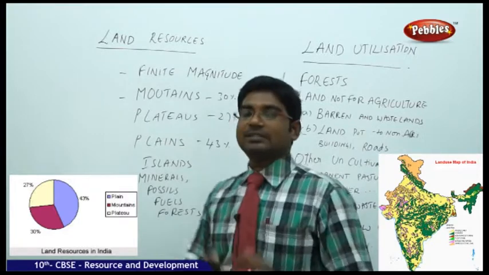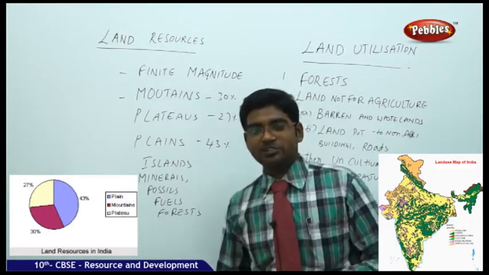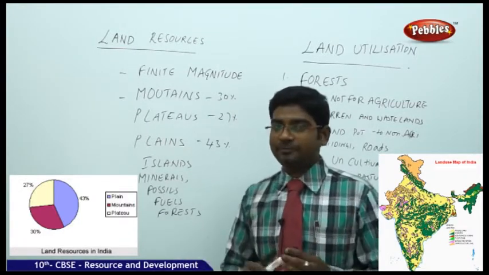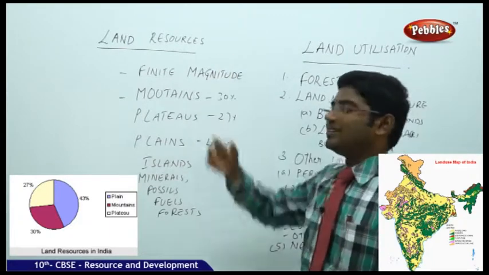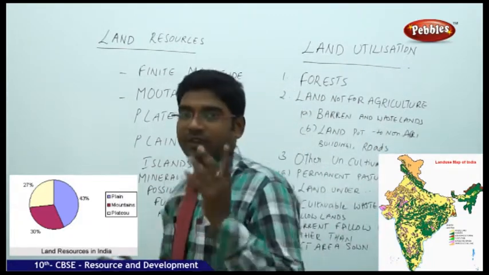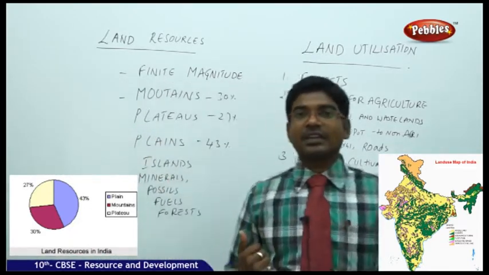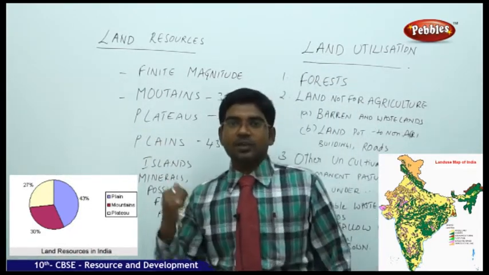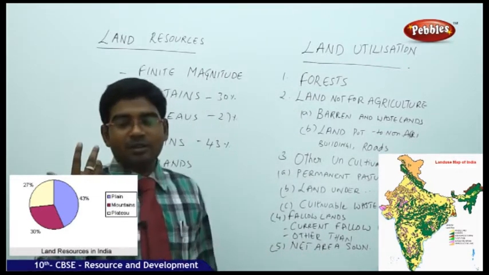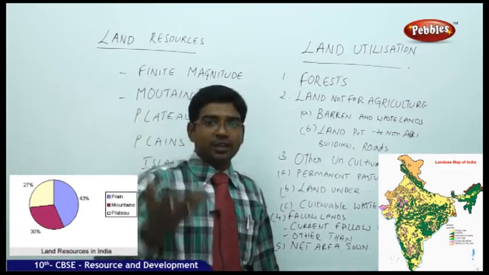Now we shall discuss how the land pattern is being used in various corners of India. Let us see how land is called a resource. We have seen in the previous part of the lesson the various categorizations of resources, based on their origin, availability, and renewability.